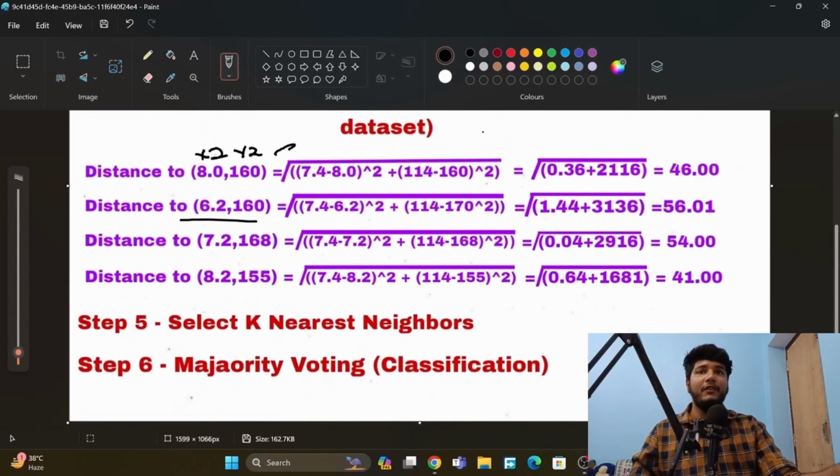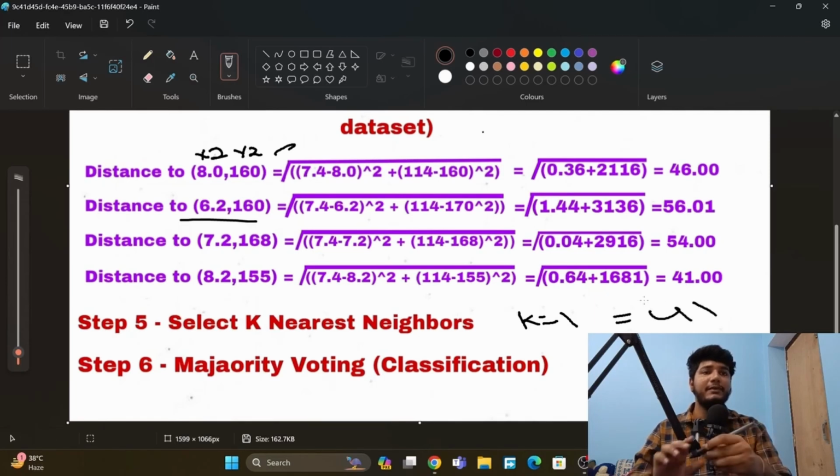Okay, now after doing this, step 4, we will come to step 5, and that is selecting the k nearest neighbors. So how will we select the k nearest neighbors? So first let's select one nearest neighbor. Okay, k is equal to 1. So you have to find the nearest neighbor. From this many values you have to find which is the nearest one, the closest one, which means the least value among all of these. This is clearly 41. So 41.